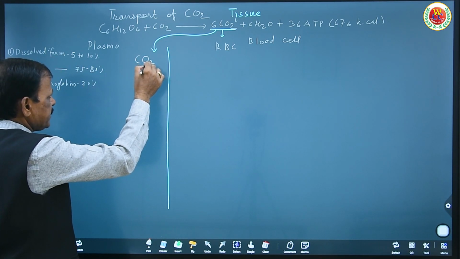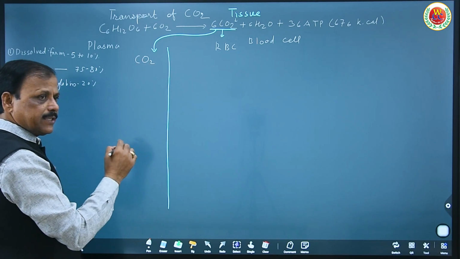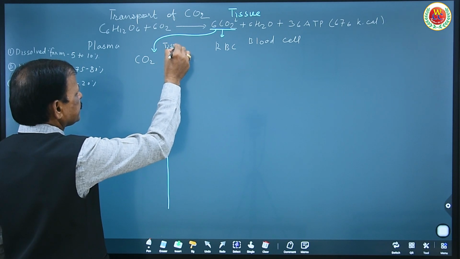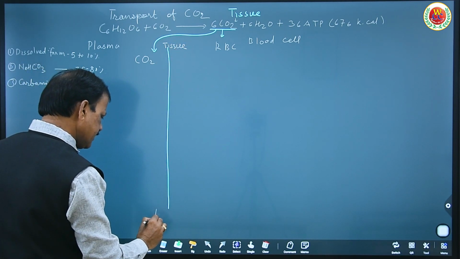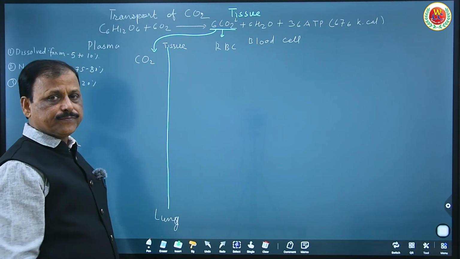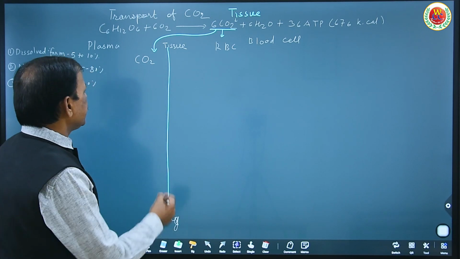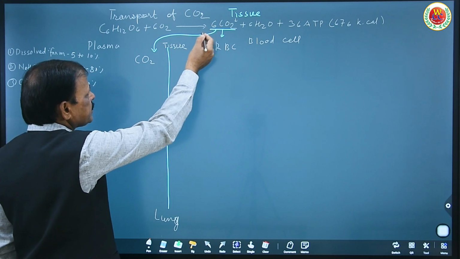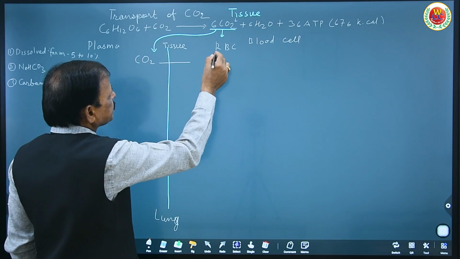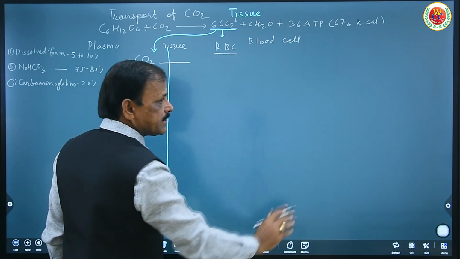Suppose this is a tissue site and this is a lung site where the carbon dioxide has to be exhaled out. How does it come to the lungs? The CO2 which is produced in tissue diffuses into the blood plasma, and then into the RBC. Suppose this area is the RBC.